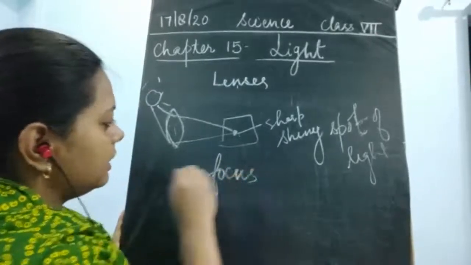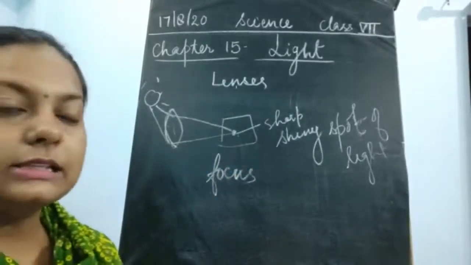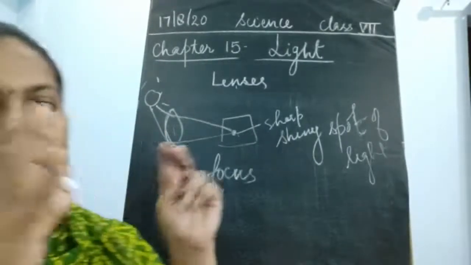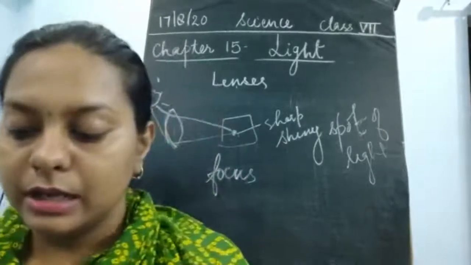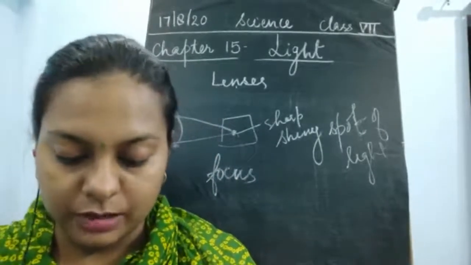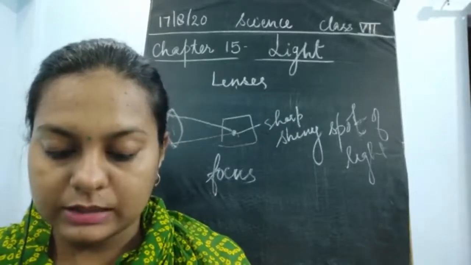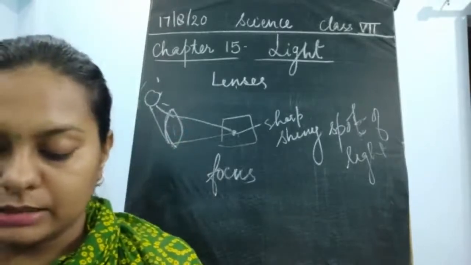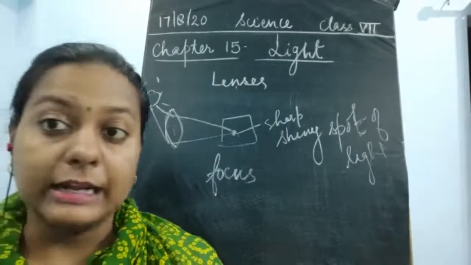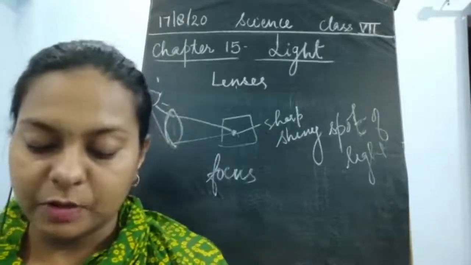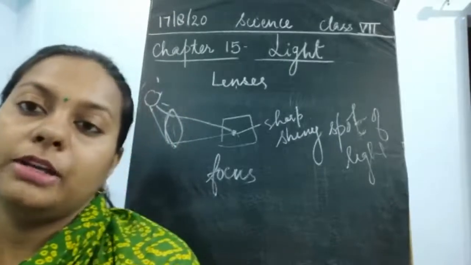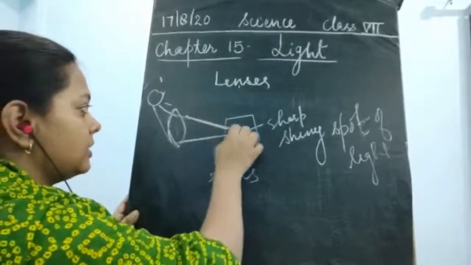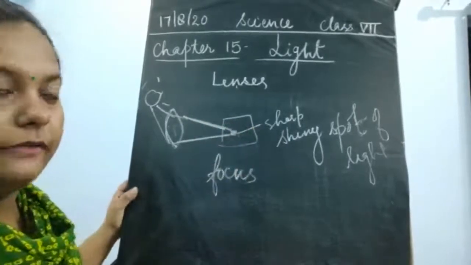Focus. What is this focus? Focus is the point where all the light rays are coming and forming a bright spot. So this bright spot is an example of focus. Where is this forming? This is falling on a point and it is forming a very bright spot, and that bright spot is formed at the point known as focus. Now what is a focus? Focus is a point where all the light is concentrating when it is passing through a convex lens.